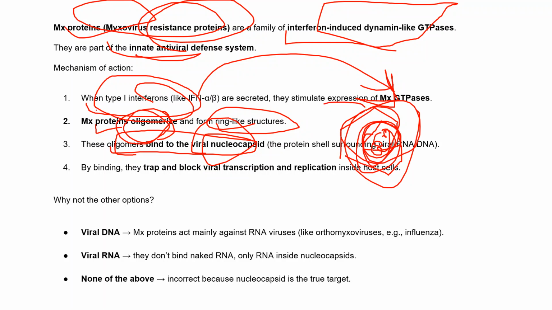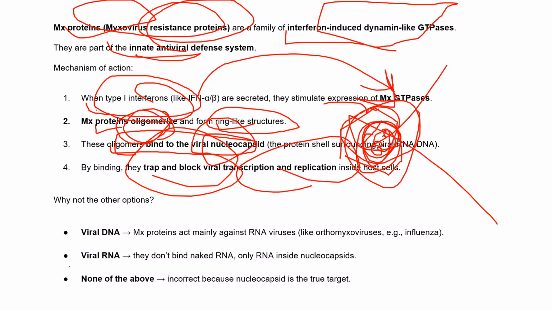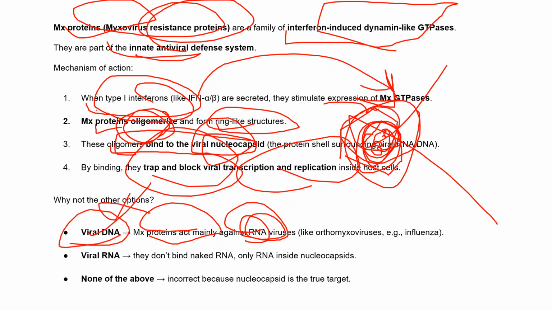So these oligomers will come and bind to this nucleocapsid. By binding, they trap and block all the viral transcription and replication. In this way, they eliminate the viruses, right? Another option is viral RNA. Mostly MX proteins act against RNA viruses, not DNA viruses, so viral DNA will not be the right answer. Viral RNA, they don't bind naked RNA. Only RNA inside the nucleocapsid they'll bind. None of the above? No, because we know it will bind to the nucleocapsid, and that's how they block viral transcription and replication.